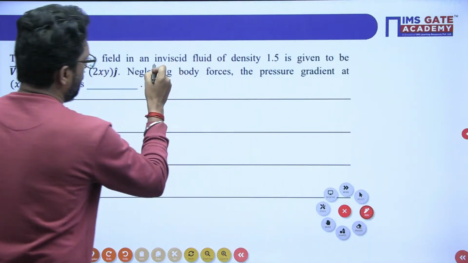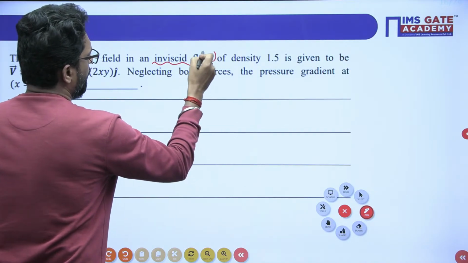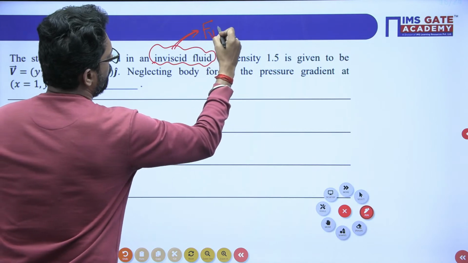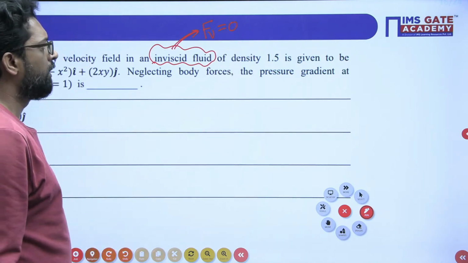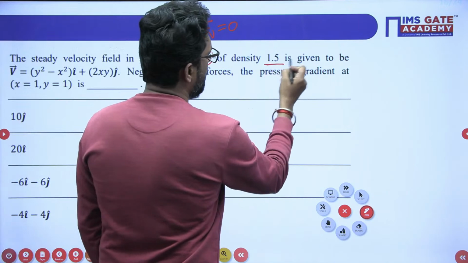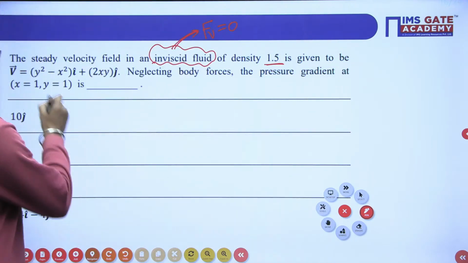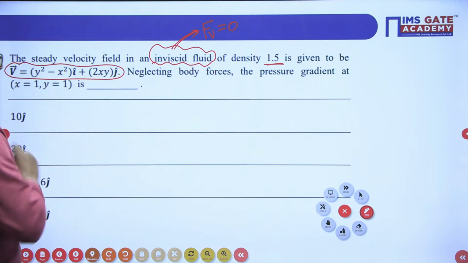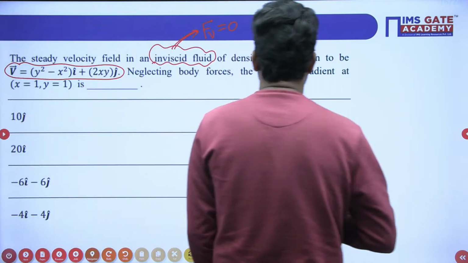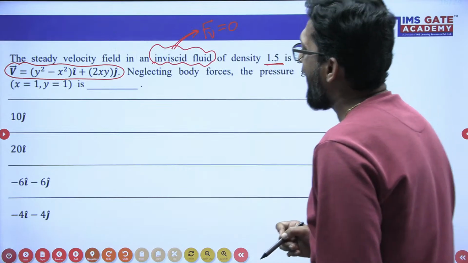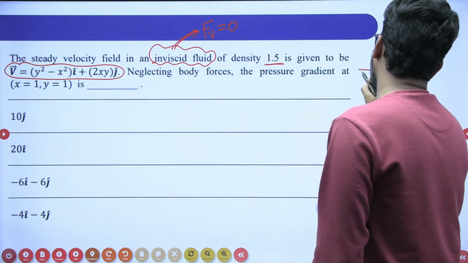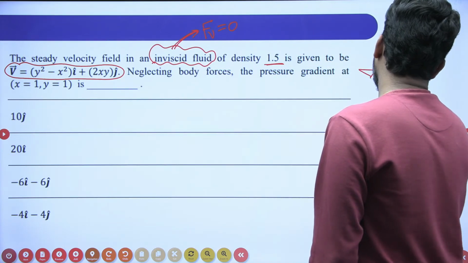The fluid is inviscid. That means the viscous effect is 0. The density is 1.5, and the velocity field is given. Neglect the body force. The pressure gradient, that means del P, you have to find.